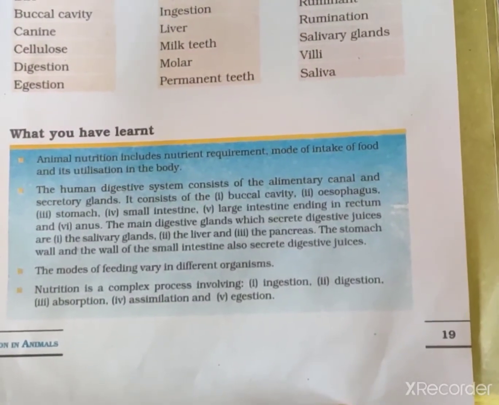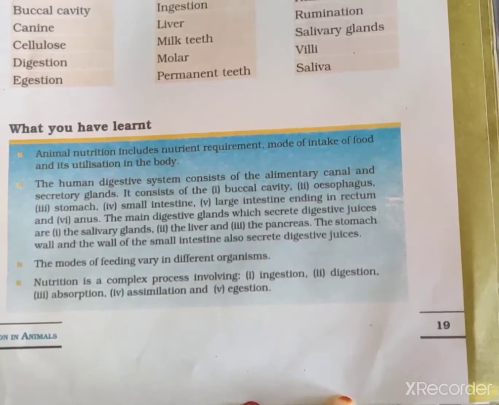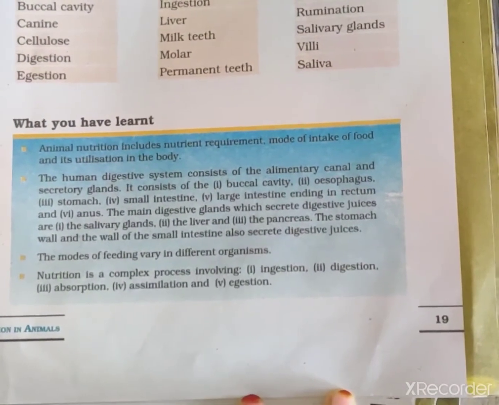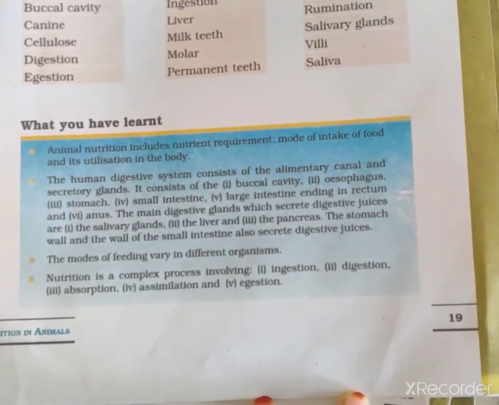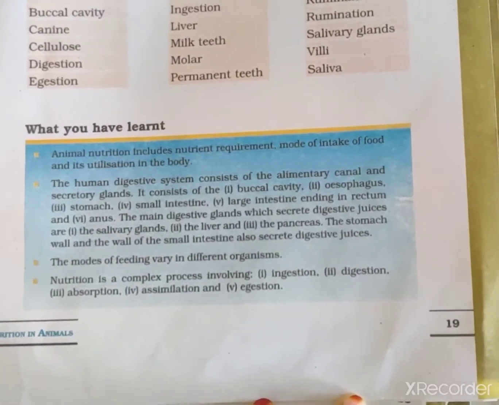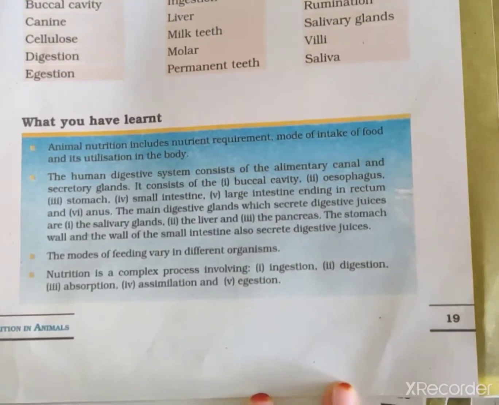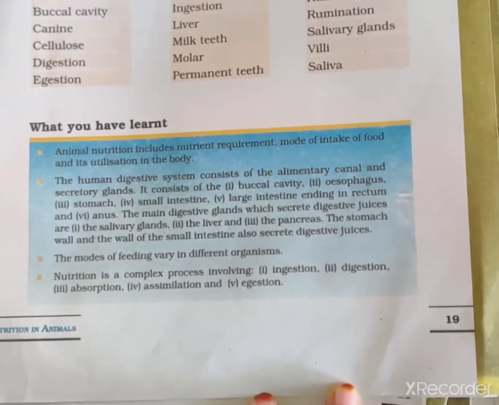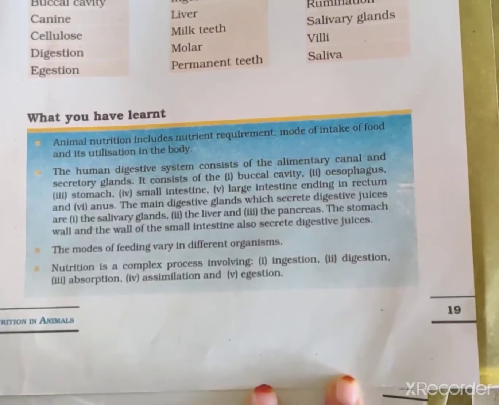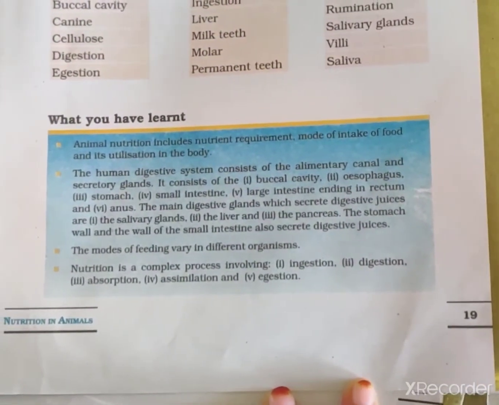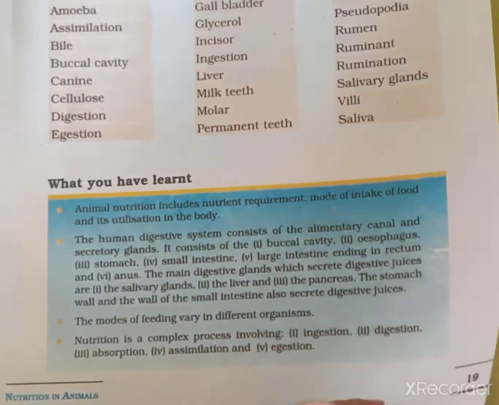The main digestive glands which secrete digestive juices are the salivary gland, the liver and the pancreas. The mode of feeding varies in different organisms. Nutrition is a complex process involving ingestion, digestion, absorption, assimilation and egestion.